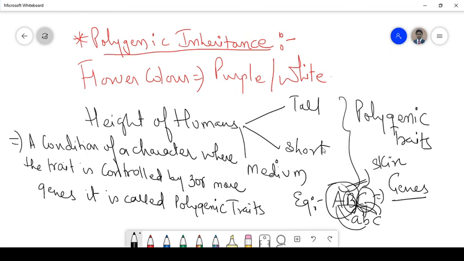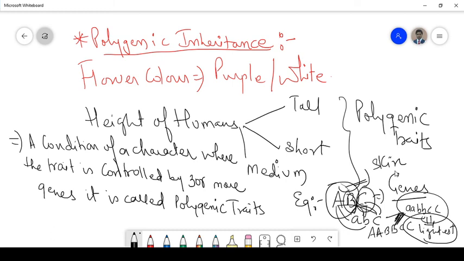In that case, the genotype with all dominant alleles, that is AABBCC, will have the darkest color, and with all recessive alleles, that is aabbcc, will have the lightest color, or the white color. But what if it is present in between these two? Then it will be the brown skin color. So that is all about polygenic inheritance.